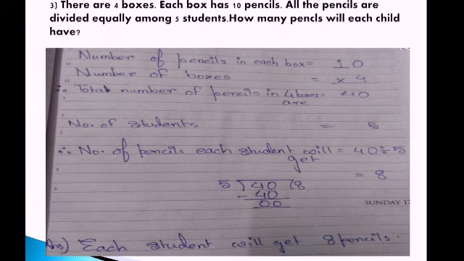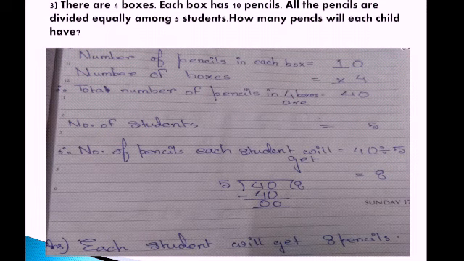In the chapter of multiplication, what did we learn? If there are 4 boxes and each box has 10 pencils, then how do we find the total number of pencils in 4 boxes? We had to multiply. So to find total number of pencils in 4 boxes, what do we have to do? We have to multiply. 10 fours are 40. So there are total 40 pencils.